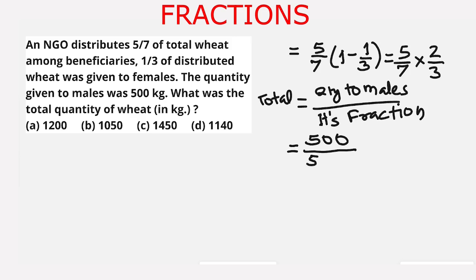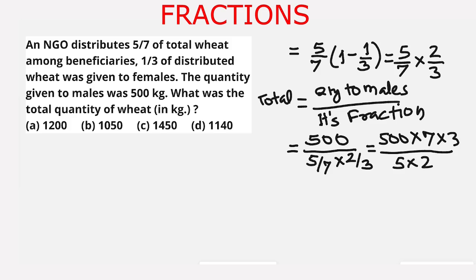5/7 multiplied by 2/3, and this is equal to 500 multiplied by 7 multiplied by 3 upon 5 multiplied by 2. 5 multiplied by 2 is 10, and 10 cancels 500 for 50 times, and 7 times 3 is 21. 21 times 5 is 105, and we put 0 after 105, so this becomes 1050 kgs.